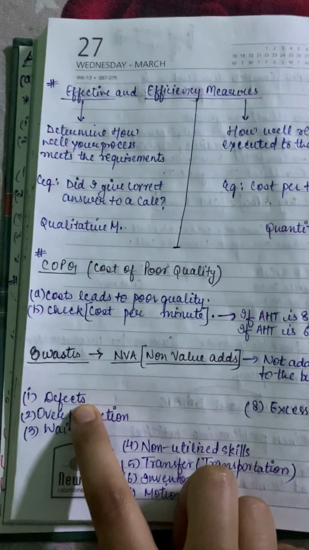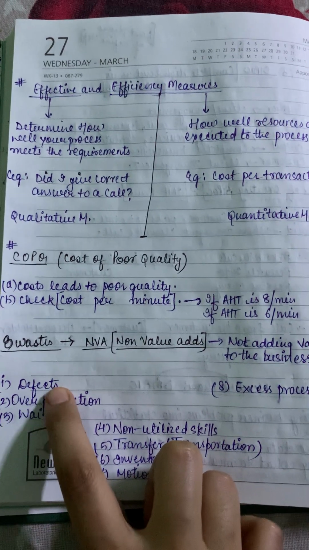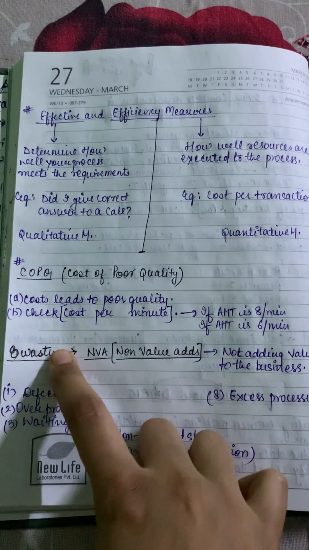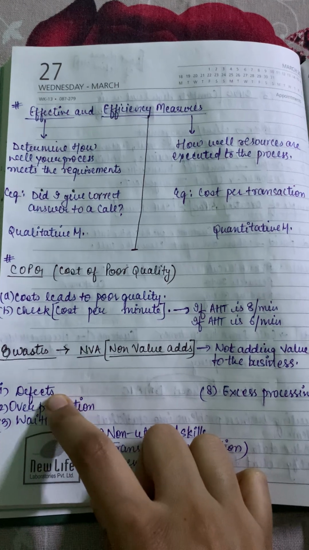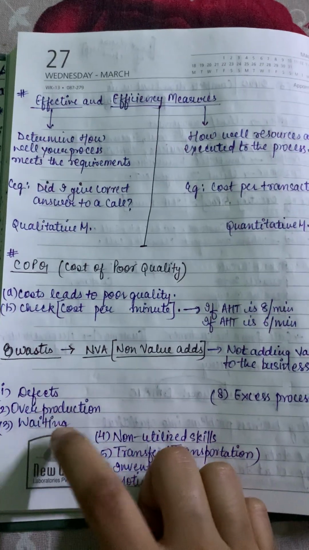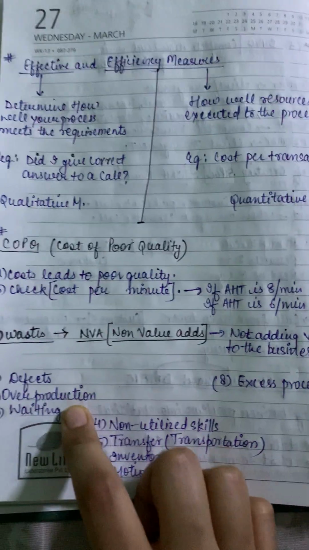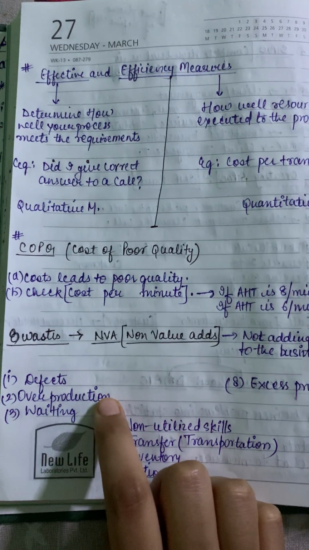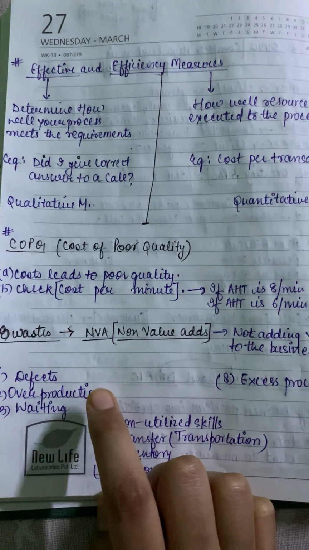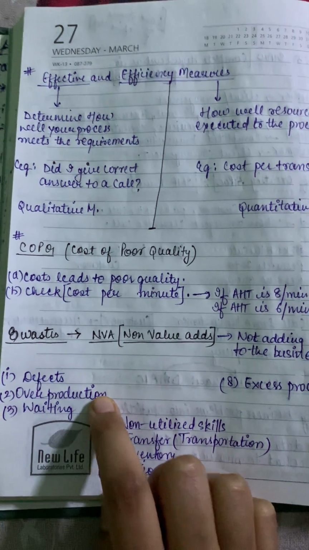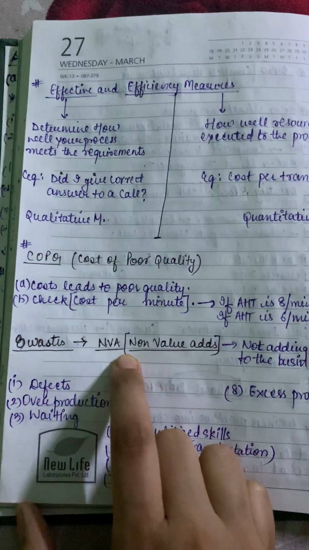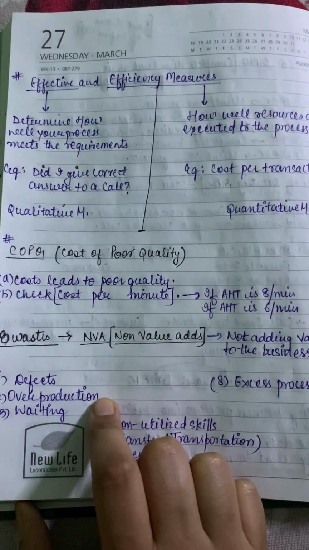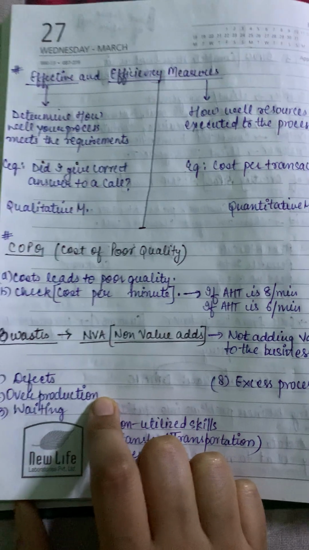As we already know, if there is a process, then there must be defects. So defects are a sort of waste only. If there is a defect in a process, it leads to waste. Overproduction. Whatever is being produced in any industry or organization that leads to overproduction leads to waste, which is not adding value to the customers' expectations or the requirements from the product or the service.